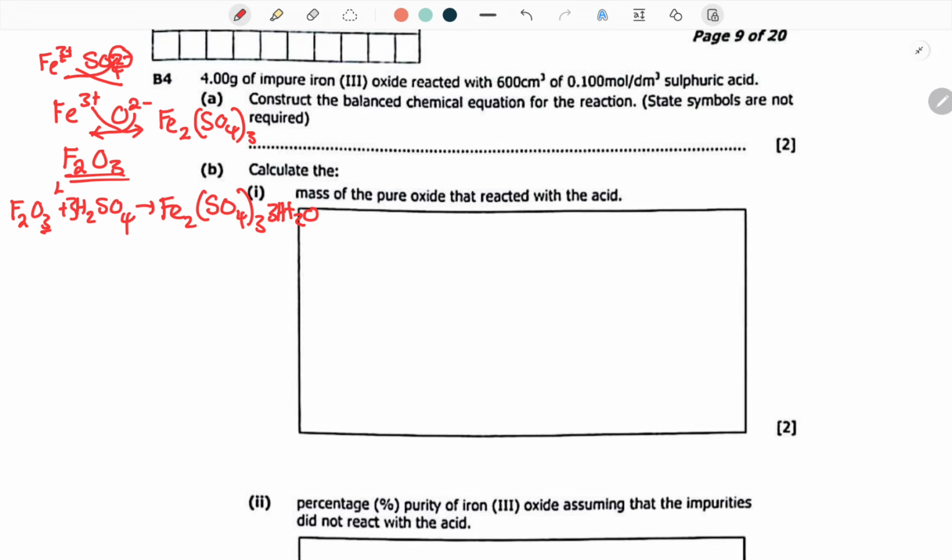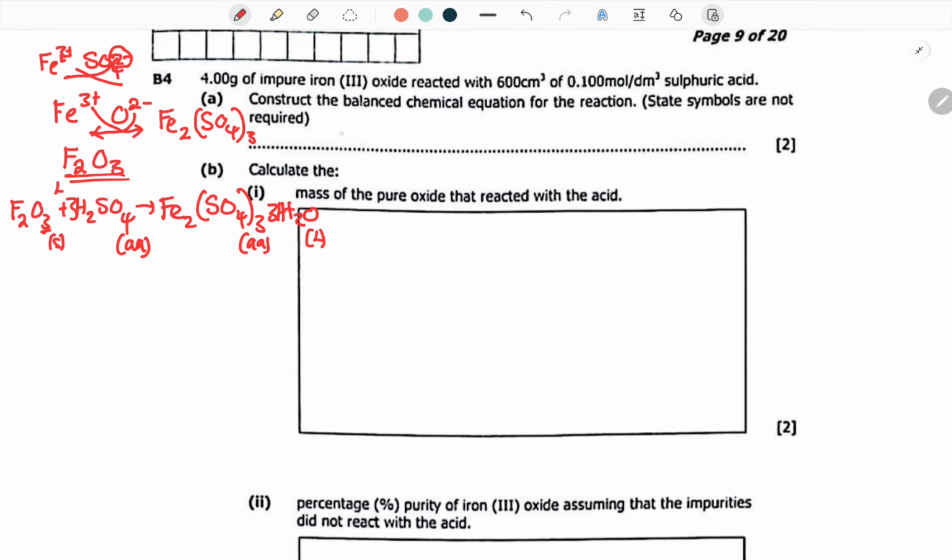All right, this is beautiful. It's balanced. So let's just put the states. This one is solid. This one is aqueous. This one is aqueous. This one is liquid.